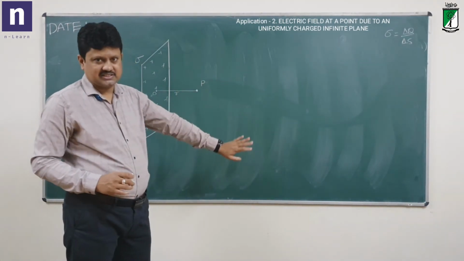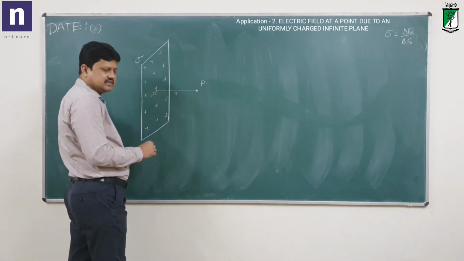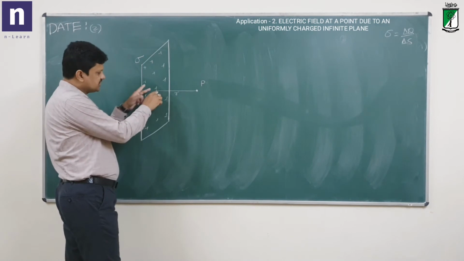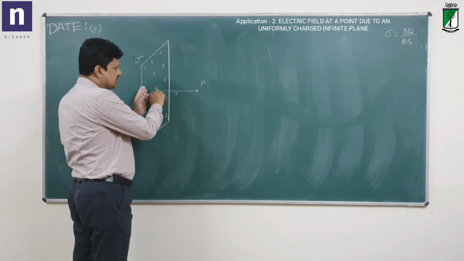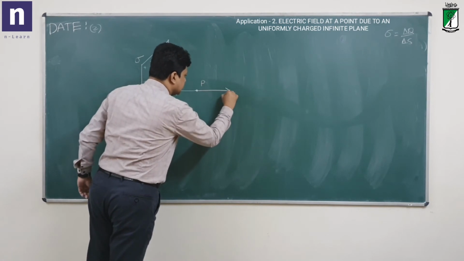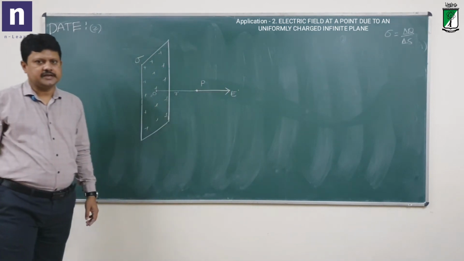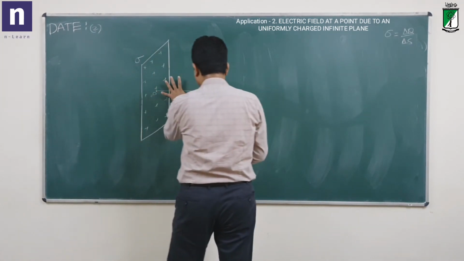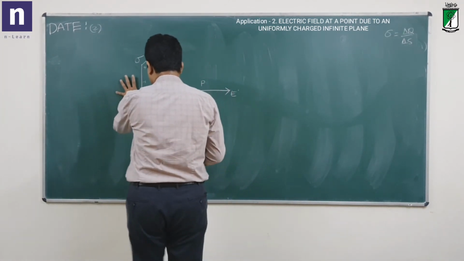In the previous case, as I just discussed, the same thing holds good here: from O, every two adjacent particles which are equidistant from O on the surface will cause some electric field here which will give rise to a resultant which is exactly perpendicular to the plane. Okay.